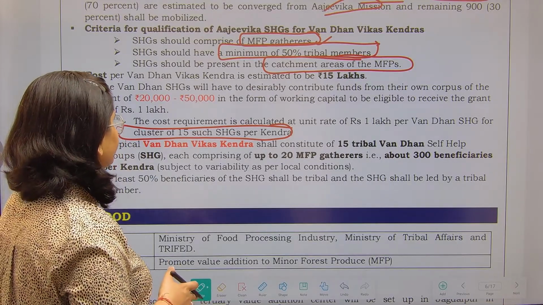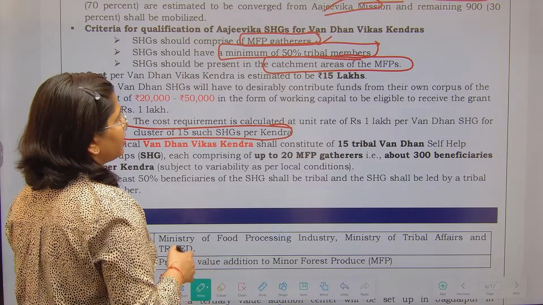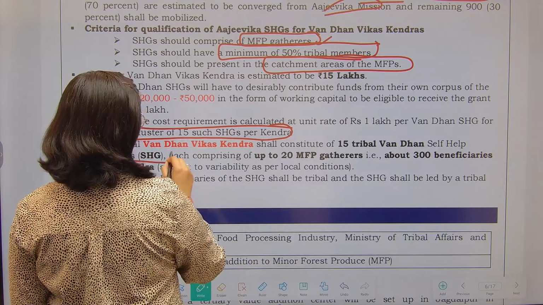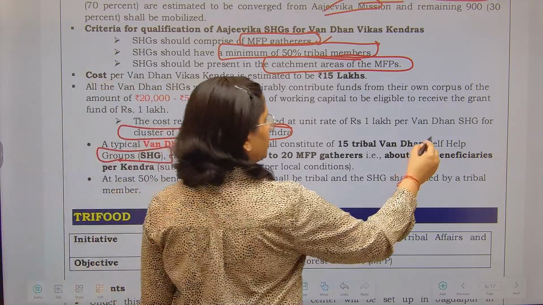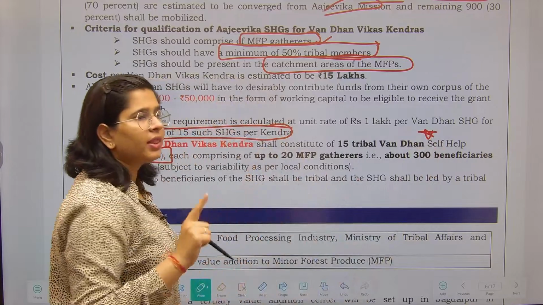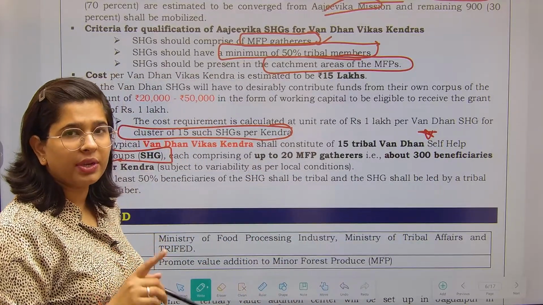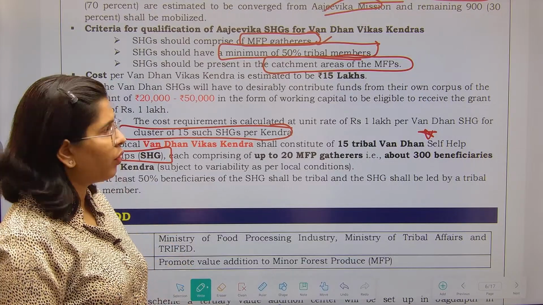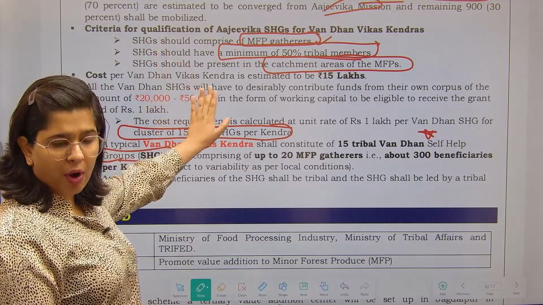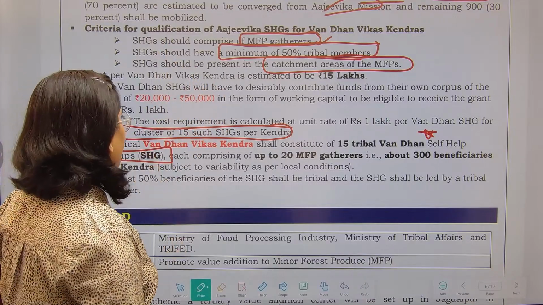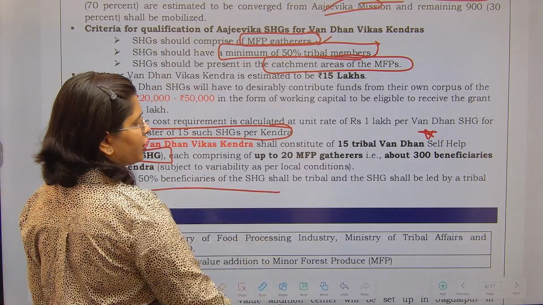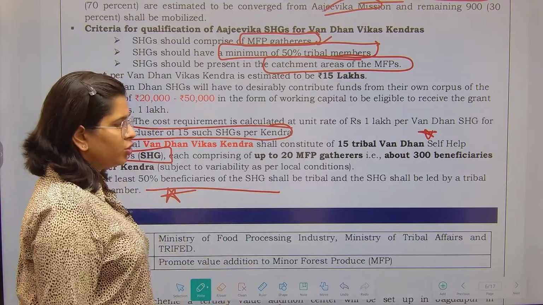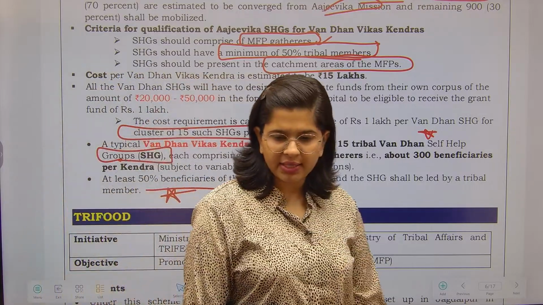Next, a typical Vandhan Kendra shall constitute 15 tribal Vandhan self-help groups, SHGs. Very important. So per Vandhan Kendra, you are going to establish 15 SHGs. What is the eligibility in order to form them? You have already seen this, right? At least 50% of the beneficiaries shall be tribal and they shall be led by a tribal member. So these are the requirements of the Vandhan Vikas Kendras scheme.